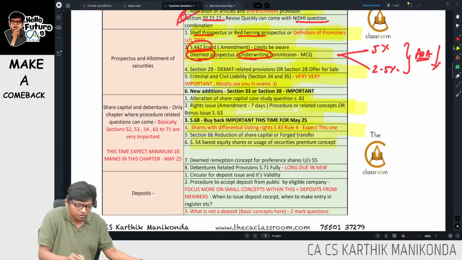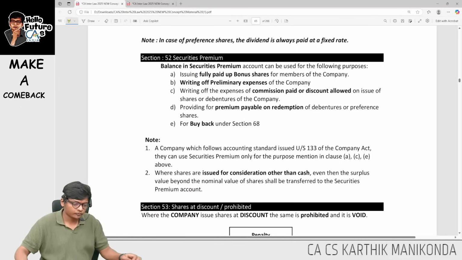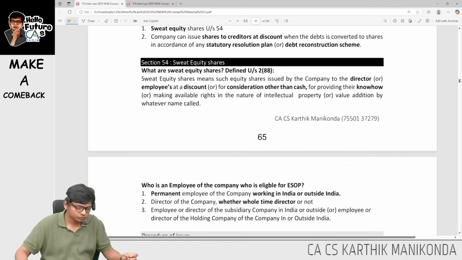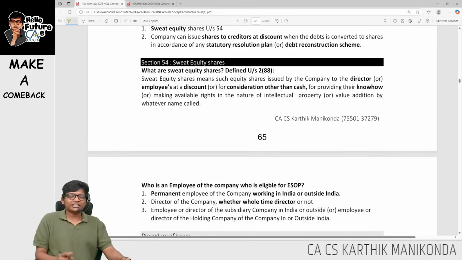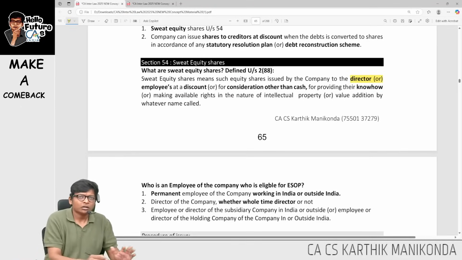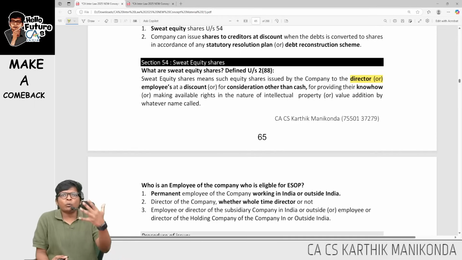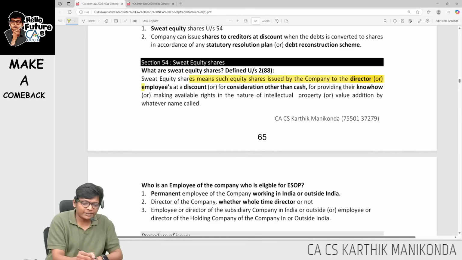Okay, and deemed redemption. Let me go there. Yeah, sweat equity shares. Basically, it can be given. What kind of positions can come here? To whom will I give sweat equity shares? I can give to directors or employees at a discount for providing some know-how.